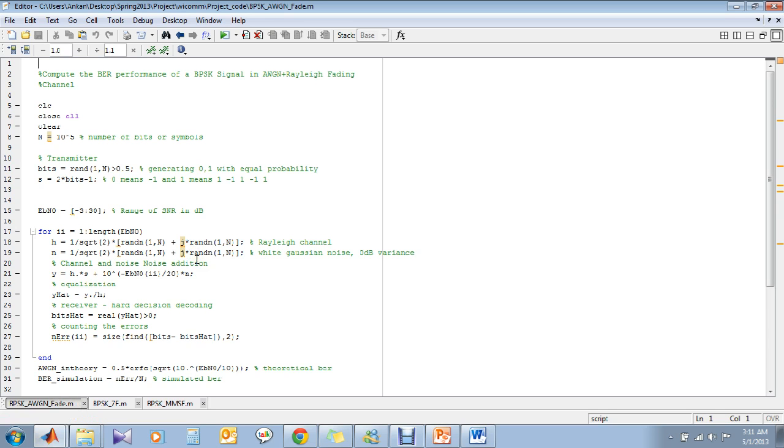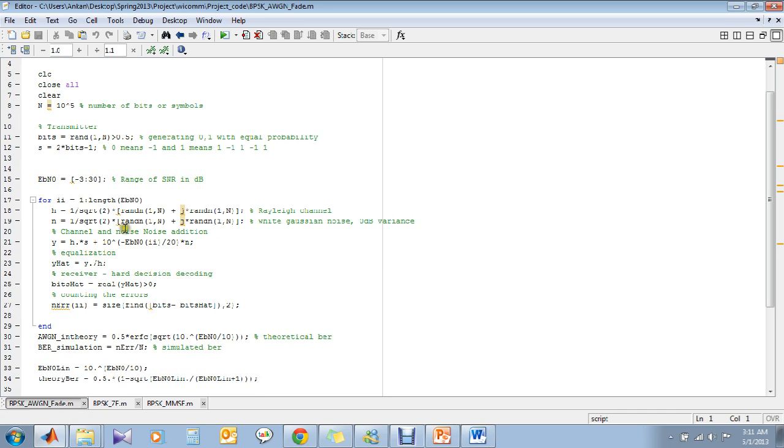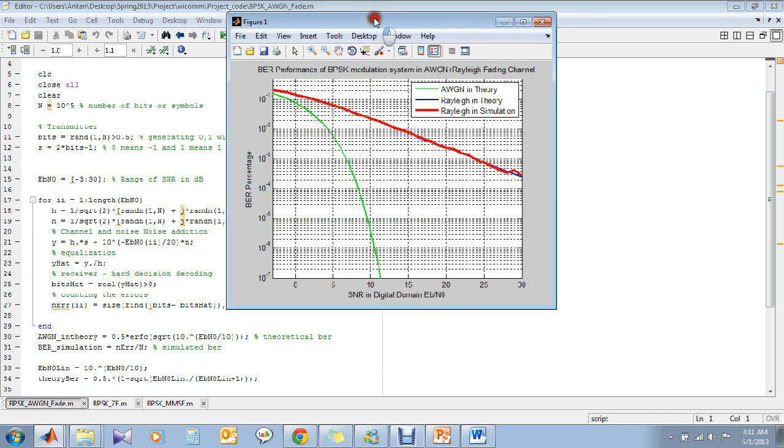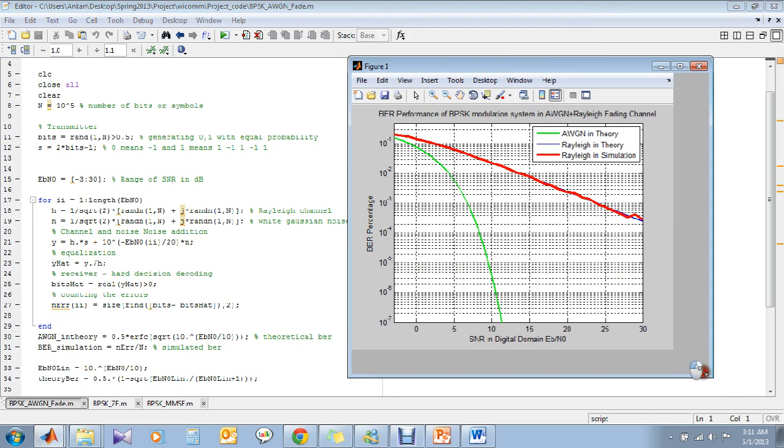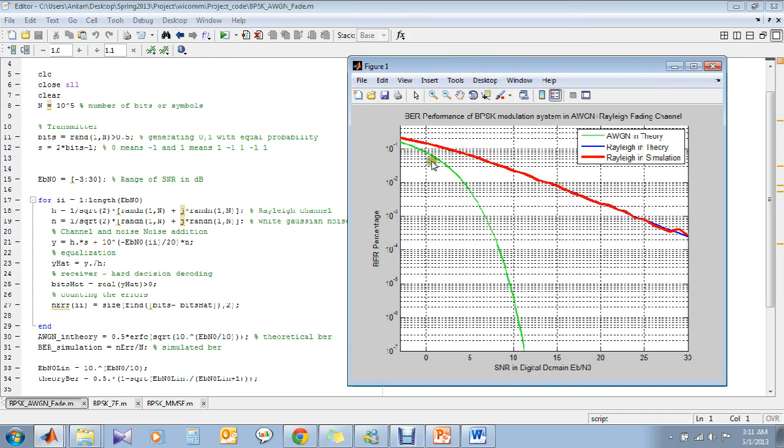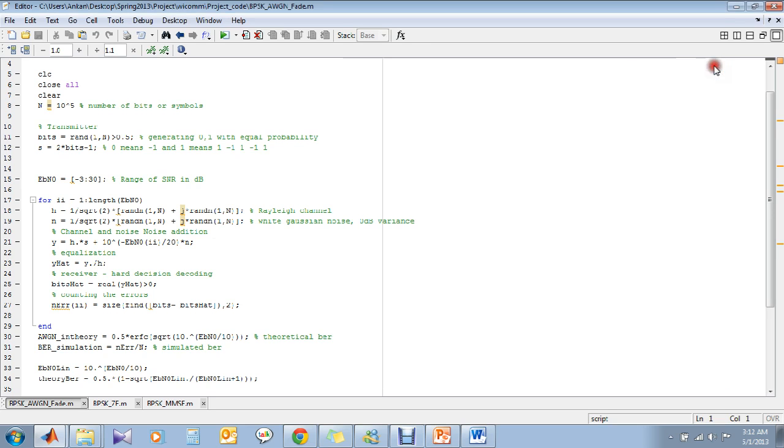this code is the basic simulation of a BPSK signal in AWGN and fading channel. If you simulate it, it will be quite clear that there would be two responses, one AWGN and one Rayleigh fading. It is pretty clear that AWGN has quite better performance than Rayleigh fading. See, for a given BER, say 10⁻³, Rayleigh fading requires a huge amount of SNR. So it is bad. Something has to be done.